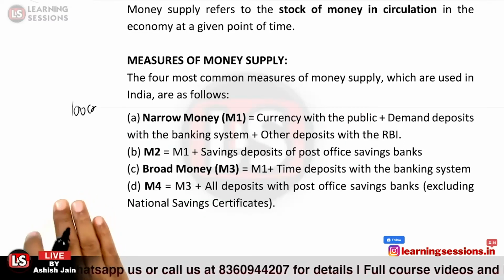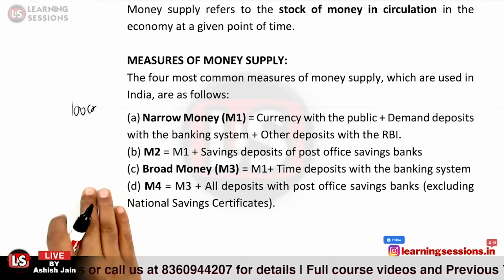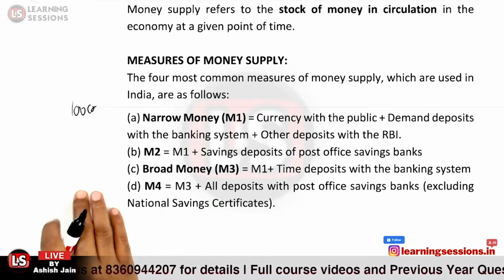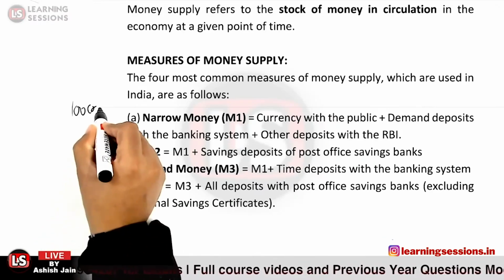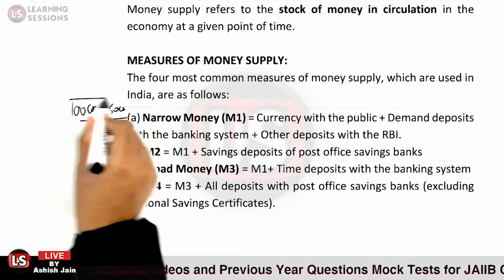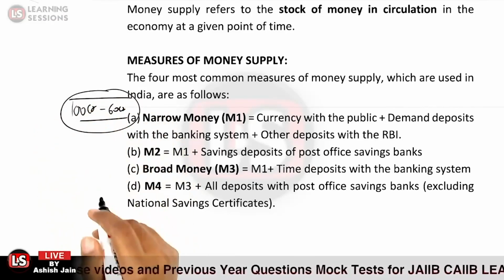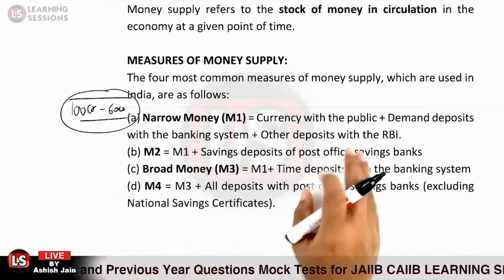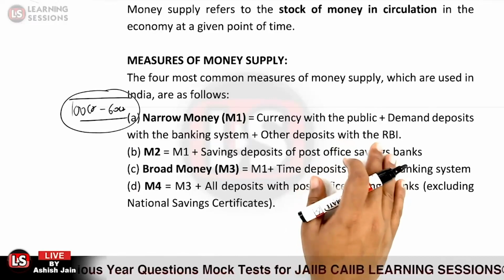When we subtract the cash with the banks, let us take the case that 60 crore is available with the banks, that is the cash available with the banks, and the rest of the amount will be indicating what? The rest of the amount will be indicating the currency with the public. Okay.